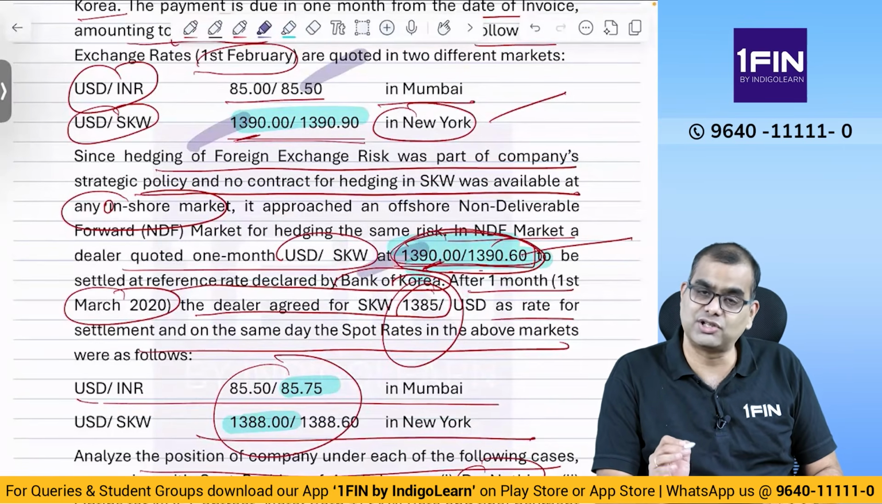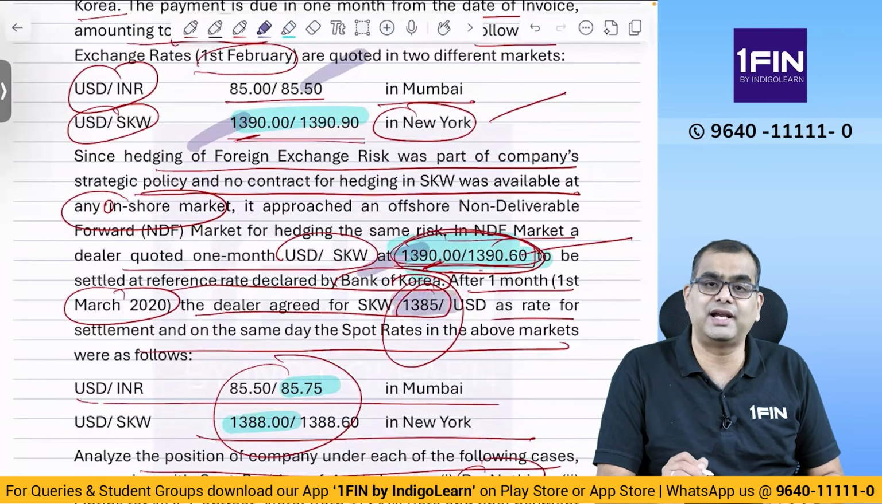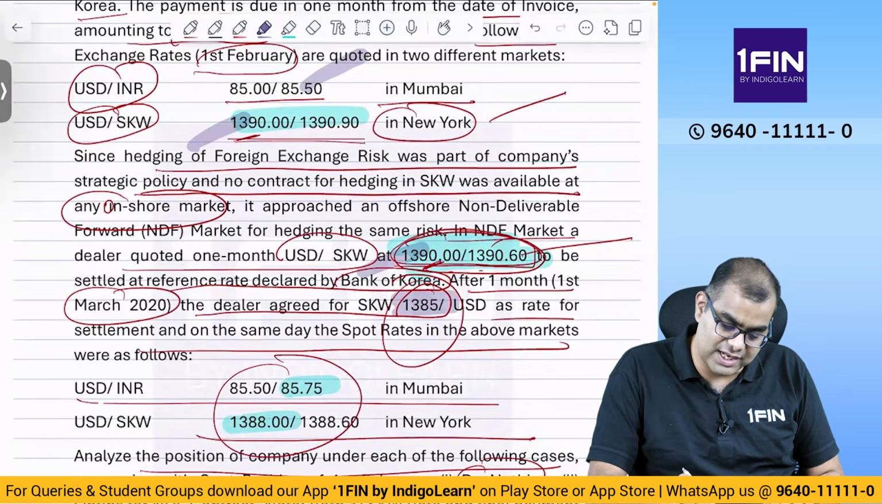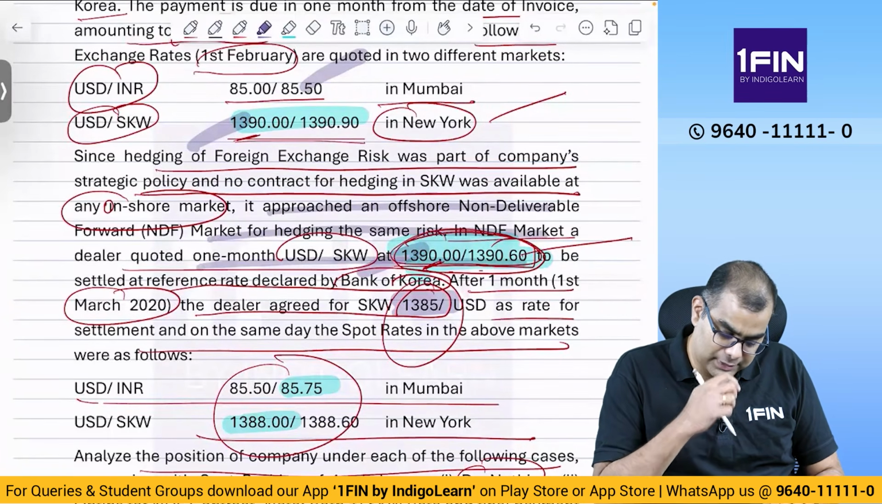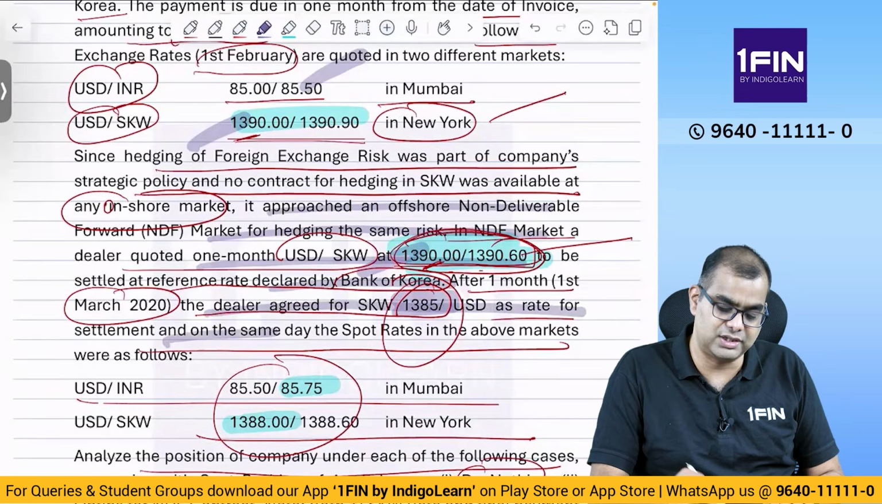The 1390.60 is irrelevant. Whereas on the due date, this 1385 is the settlement number. So even though I agreed at this, this is the settlement number. So you see, after 1 month, it approached an offshore non-deliverable market for hedging the same. In the NDF market, a dealer quoted a 1 month rate, settled at the reference rate declared. After 1 month, the dealer agreed for SKW as a rate for settlement on the same date.